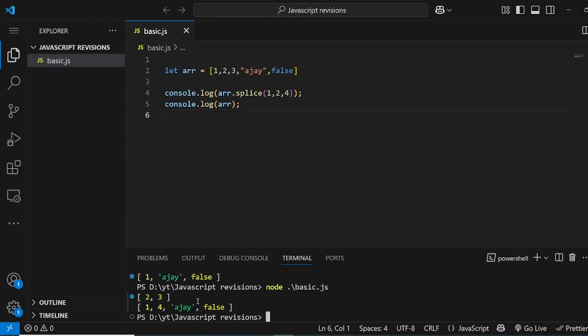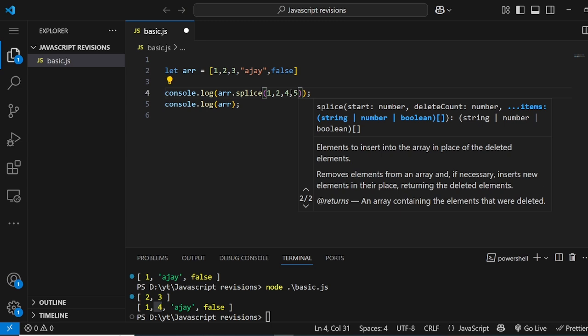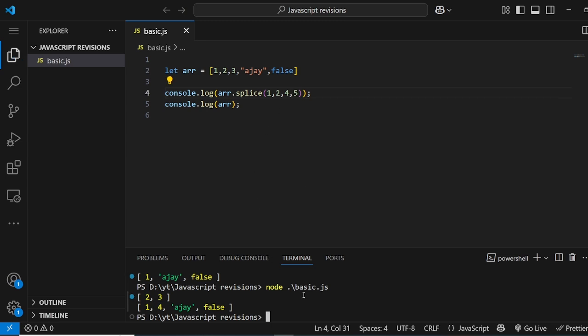Basically first it deleted 2 and 3, and then from this index to next index, it will keep adding whatever values you passed into the array from that index. So we started from 1, so from the 1 it added 4, because this is 4, and if I passed one more, like 5, it will add 5 at the place of 2 and 3. So as you can see, it deleted 2 elements, and then 4 and 5 from this index to next.